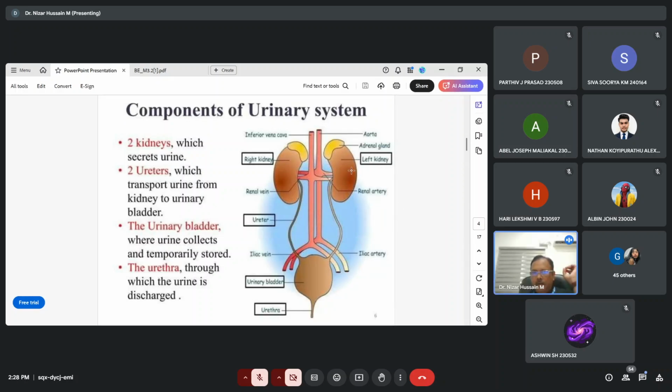This blood comes from the heart to the organs, and this is the oxygenated blood, and through the vein it is coming from the organs or from the tissue part to the heart. This is the deoxygenated blood. Then these are important: there is renal artery, renal vein. Renal artery supplies the oxygenated blood to the kidney, and renal vein takes the deoxygenated blood from the kidney to the heart.